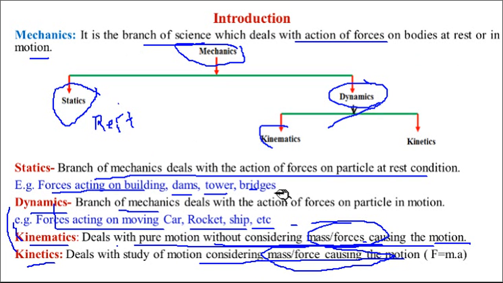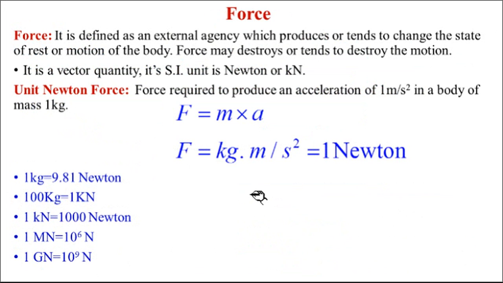So you should go through this content very carefully. Now the next one is force. What is force? Force is an external agent which, when applied on any body, can change the state of the body. So force is an external agency which produces or tends to change the state of the body. Change or produce the state of the body means what?